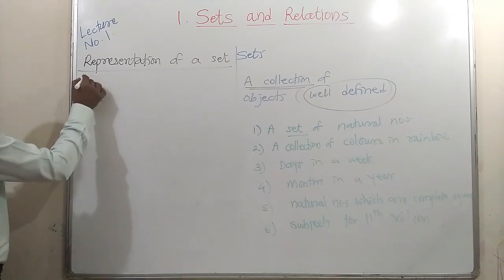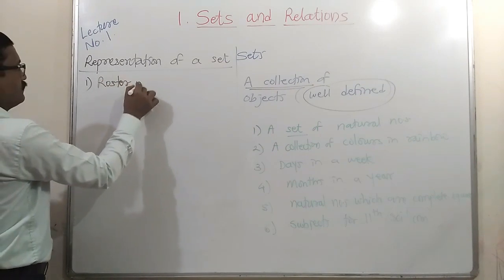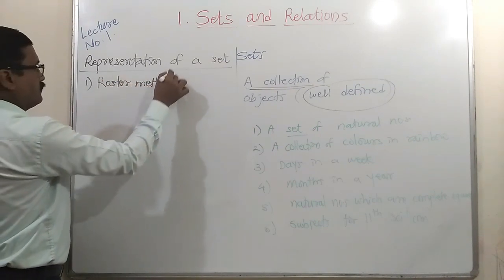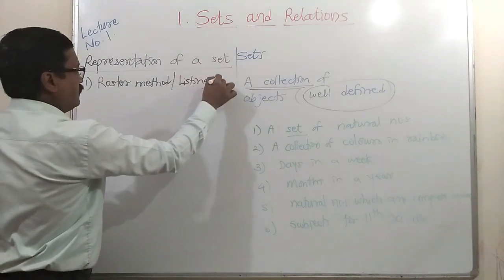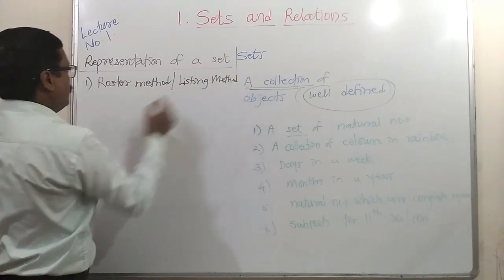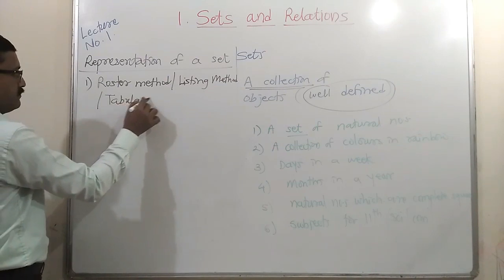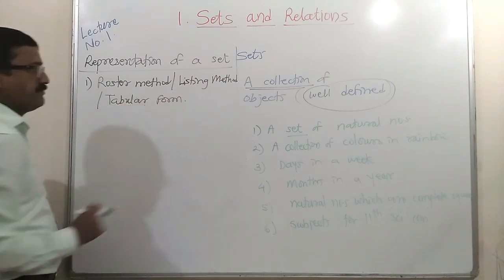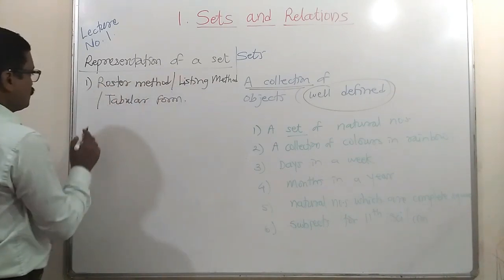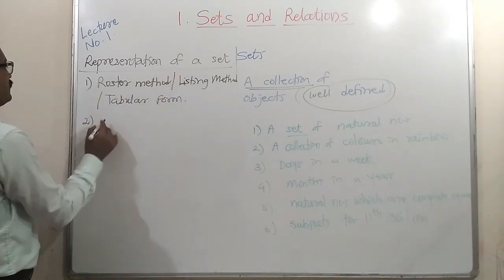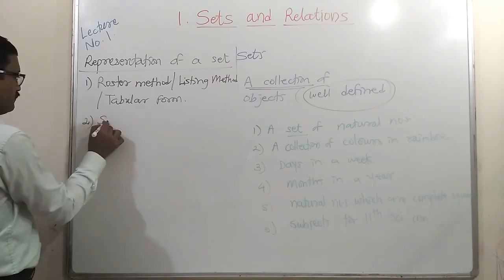The first one is the roster method, or listing method, also known as tabular form. Means in the form of a table, if objects are listed, then it is called the tabular form, listing method or roster method. The second method is the formula method or set builder form.